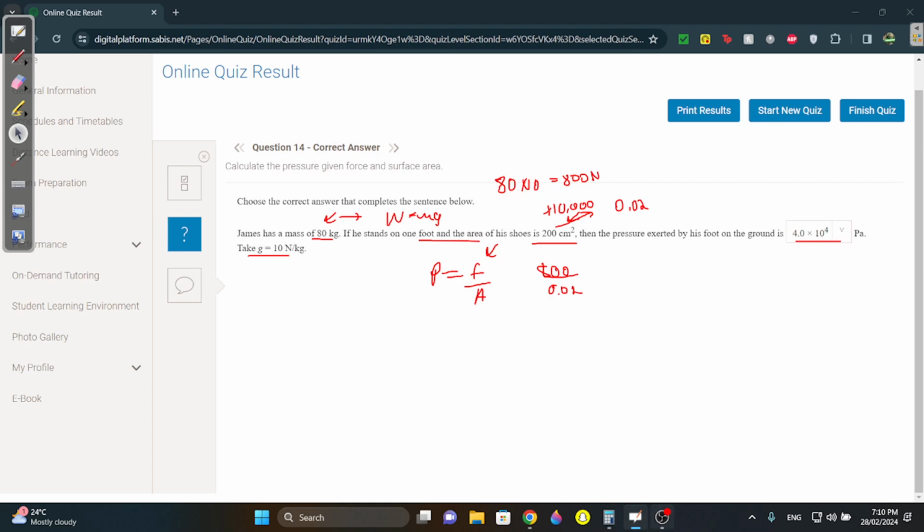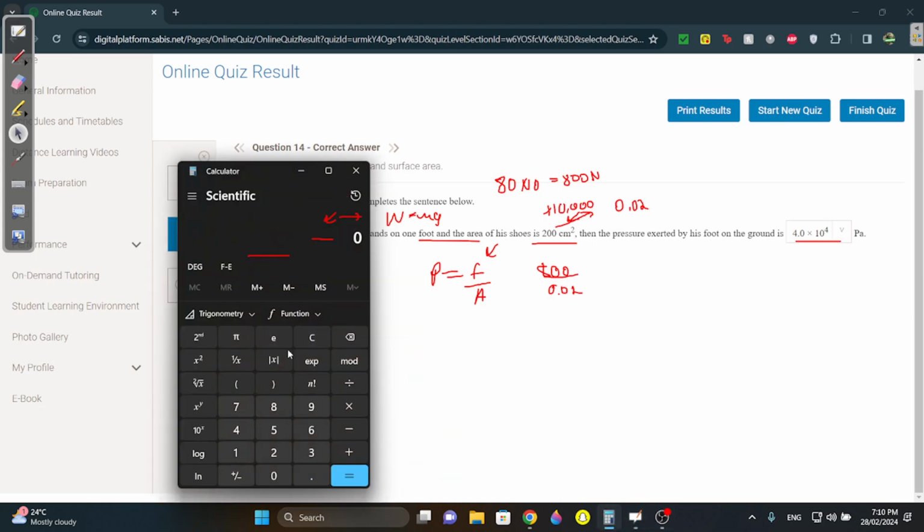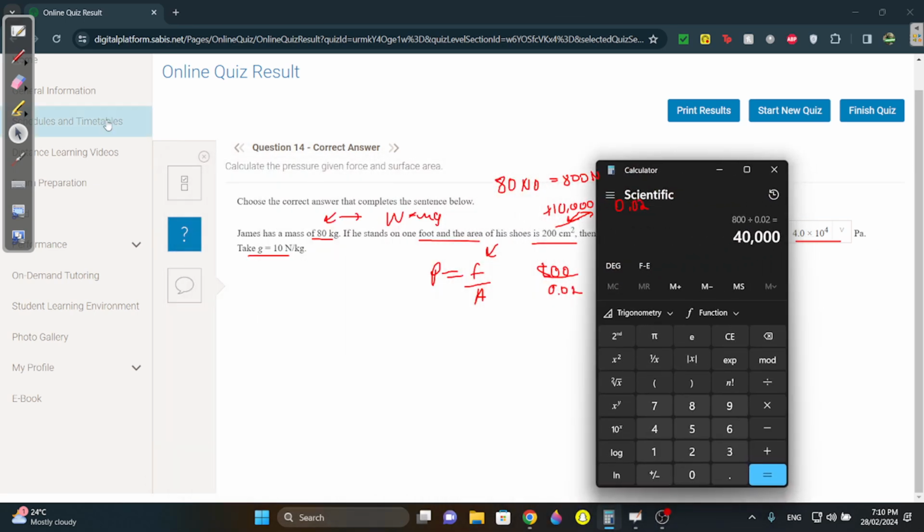What do you get here? I think you should get 4 times 10 to the power 4. 800 divided by 0.02, yeah, 800 divided by 0.02 is 40,000, which is 4 times 10 to the power 4.